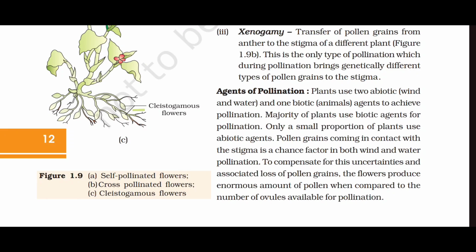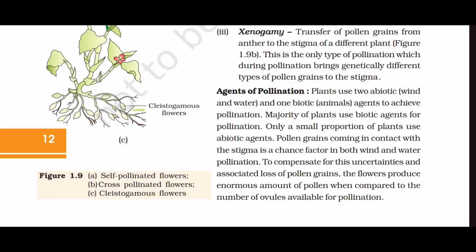Agents of pollination. Plants use two abiotic agents, wind and water, and one biotic agent, animals, to achieve pollination. The majority of plants use biotic agents for pollination. Only a small proportion of plants use abiotic agents. Pollen grains coming in contact with the stigma is a chance factor in both wind and water pollination.